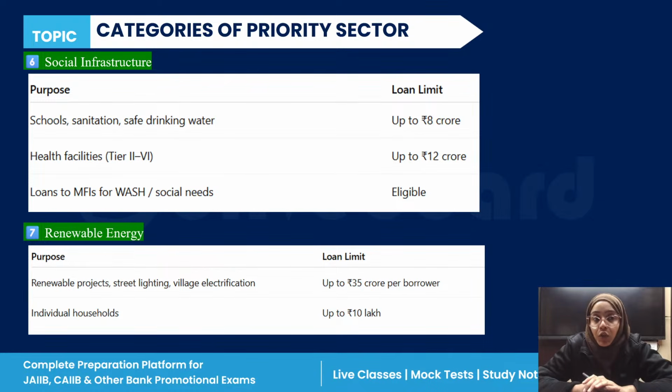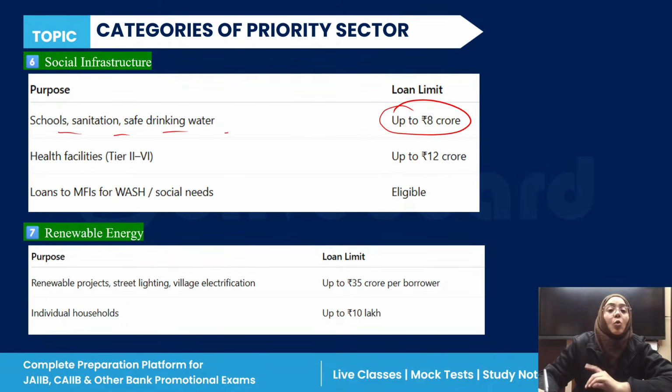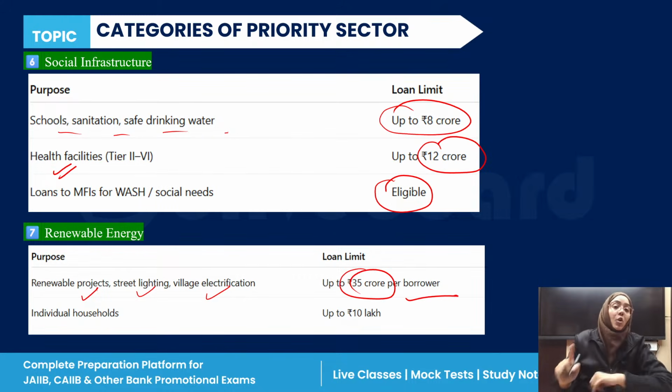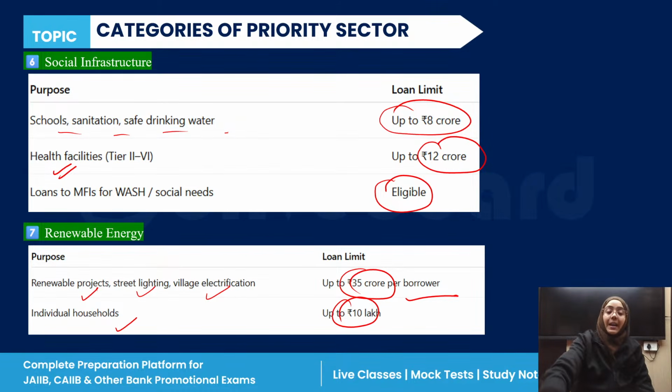For social infrastructure, school, sanitation, safe drinking water, up to 8 crore loan limit as a priority sector advance. For health facilities, up to 12 crore. And if you want to give a loan to a microfinance institution for WASH or social need, that is also eligible under the social infrastructure category. Renewable energy, for renewable projects, street lighting, village electrification, 35 crores per borrower is allowed under the priority sector advance. And for individual households, it is up to rupees 10 lakh.